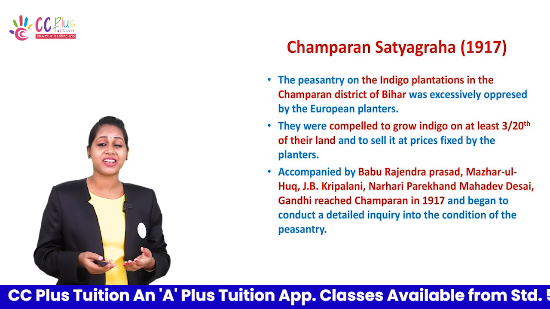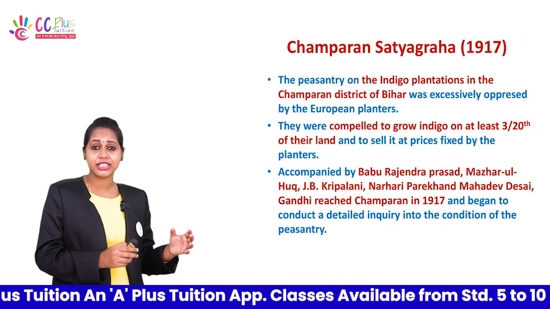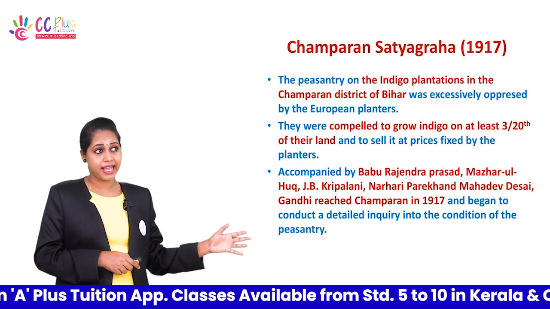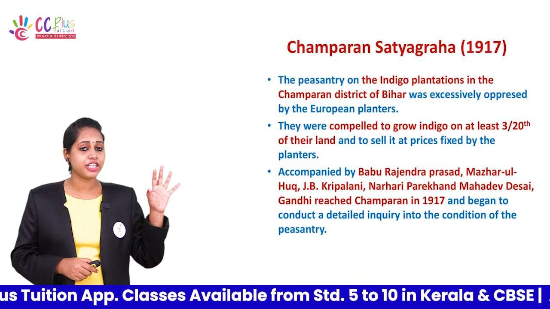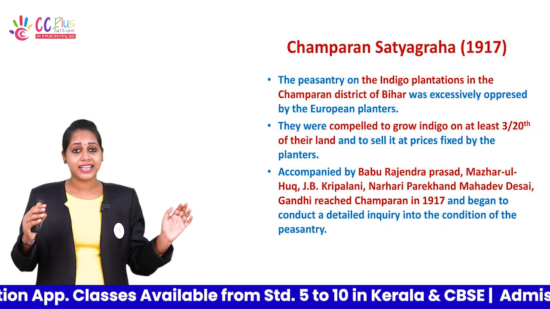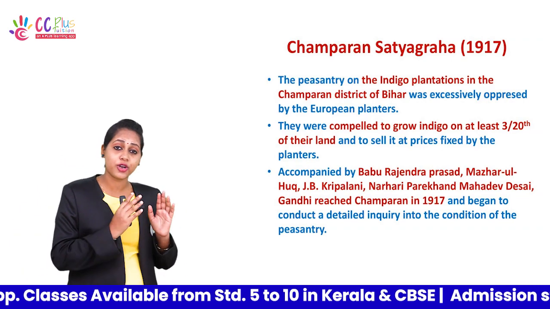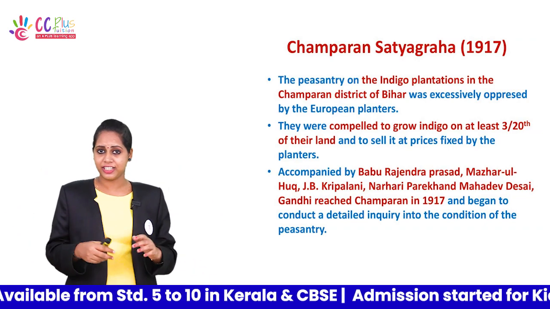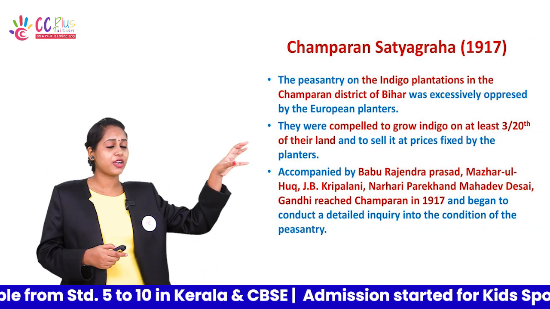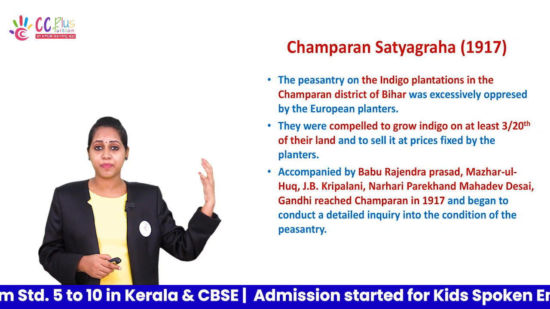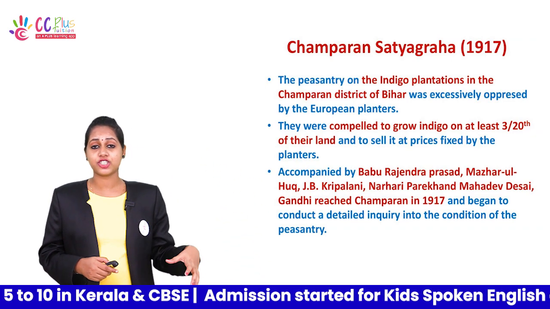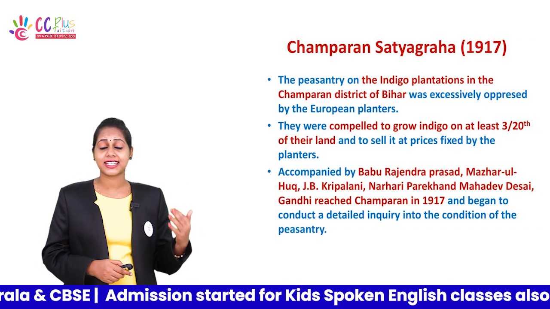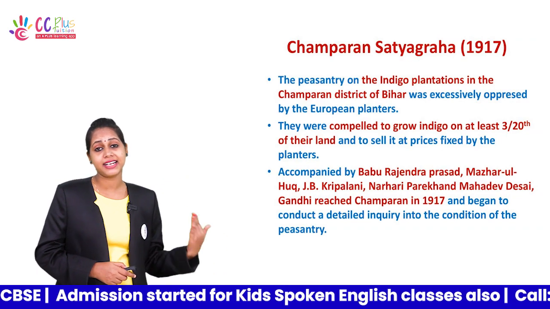He inquired about all the conditions faced by the peasants on the indigo plantations. After he engaged in the revolt, the Satyagraha, it was a grand success for Gandhiji. So, what rights were given to the people? This was a successful one, the Champaran Satyagraha.